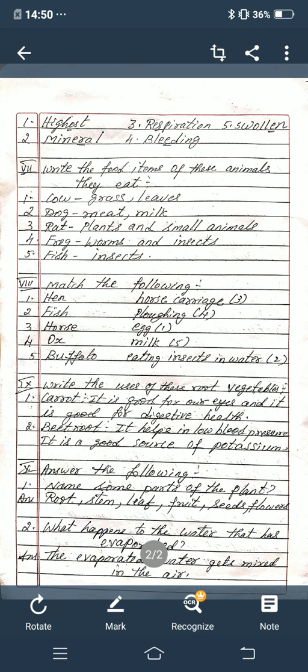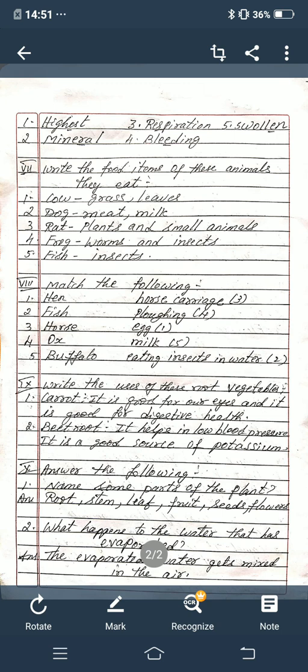Now next main, write the uses of these root vegetables. First one, carrot. It is good for our eyes and it is good for digestive health.